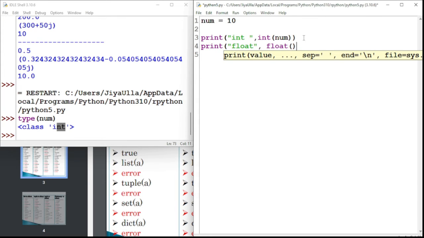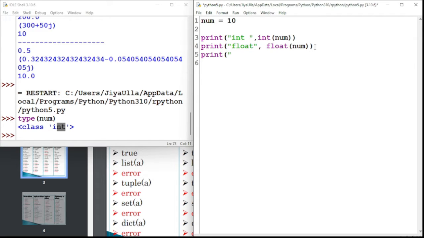Okay, this would be covering a number. Let's say num. I want to convert the integer number to a float number. Float of num, this one, I am converting to a float number. Let's say I want to convert it to complex by the help of the complex constructor. Here, these are nothing but int, float, complex, the constructors.